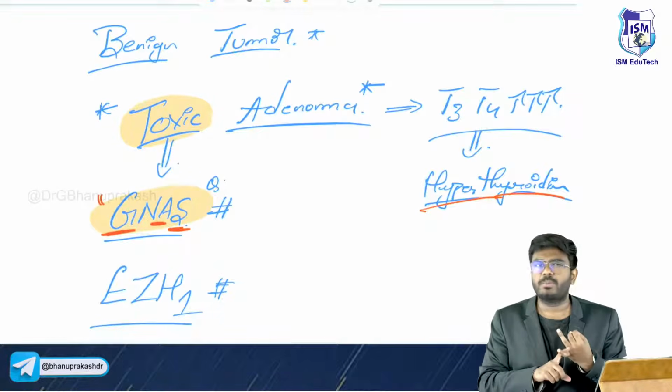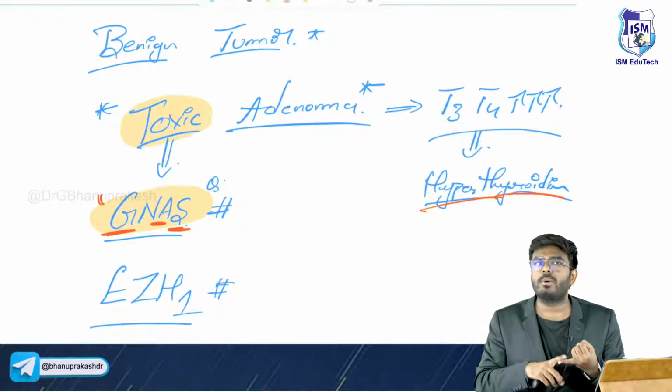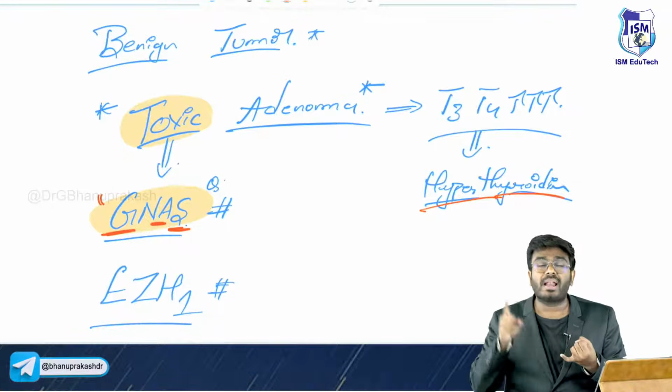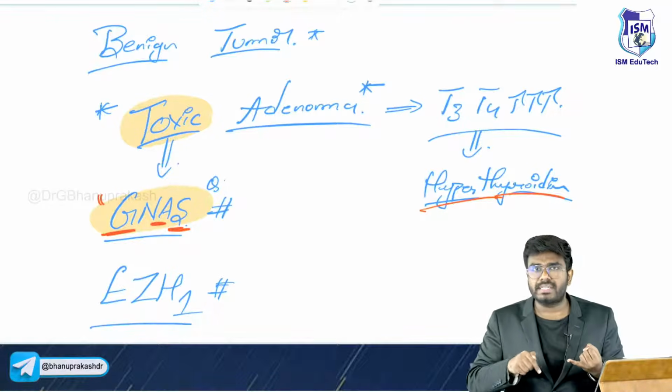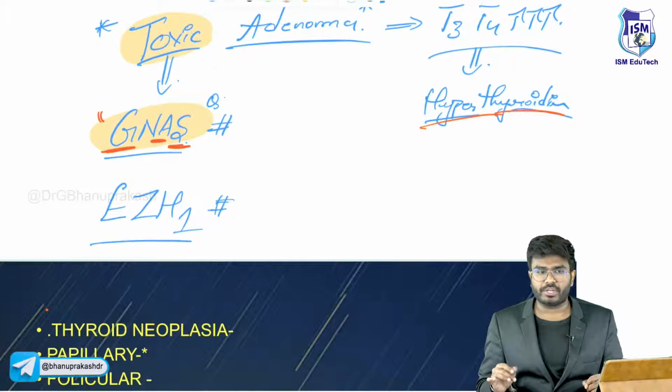So two benign tumors that I have discussed: follicular adenoma as well as toxic adenoma. Follicular adenoma, no T3, T4. Toxic adenoma, T3, T4 production is going to be there. Follicular adenoma, RAS gene mutation. Toxic adenoma, GNAS mutation and EZH1 gene mutation.